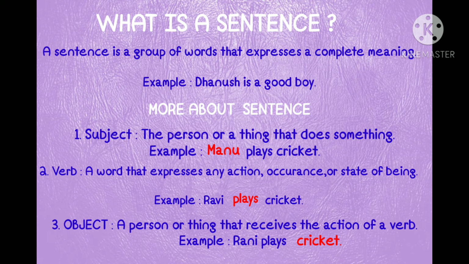A word that expresses any action, occurrence or state of being is called a verb. Example, Ravi plays cricket. Here plays is the verb. Third one, object. A person or thing that receives the action of a verb is called an object. Example, Rani plays cricket. Here in the sentence, cricket is the object. Do you understand, children? Right.